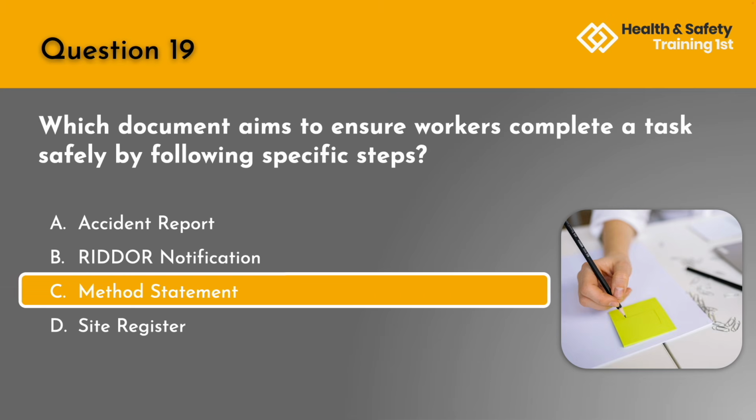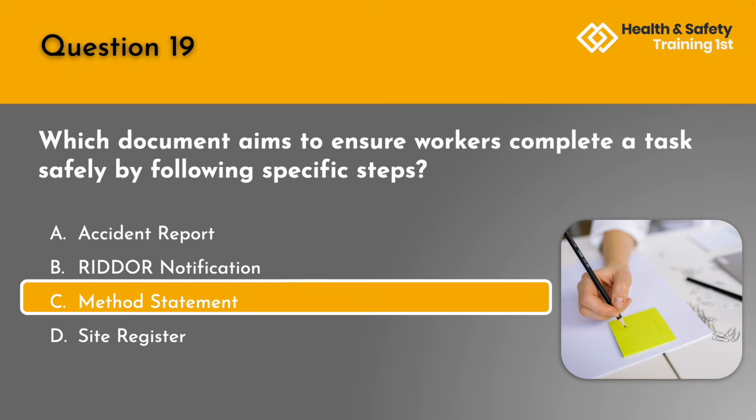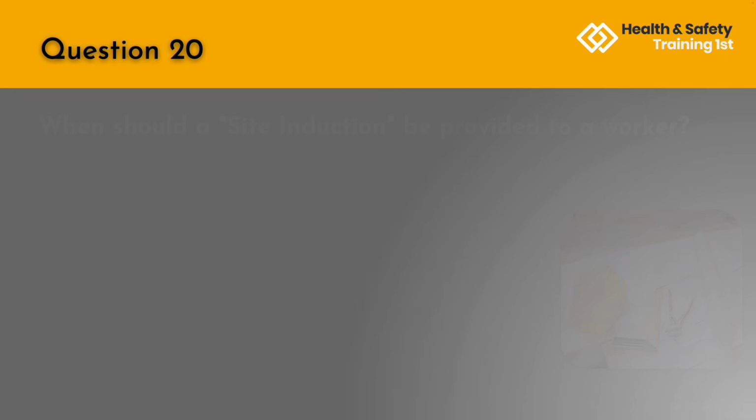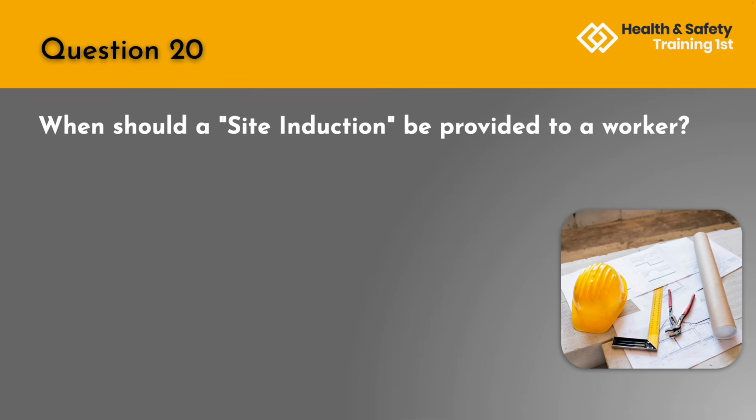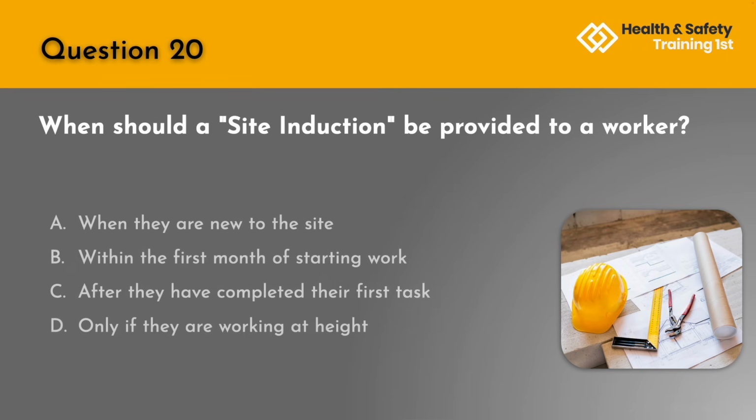The correct answer is C. Method statement. Question 20. When should a site induction be provided to a worker? A. When they are new to the site. B. Within the first month of starting work. C. After they have completed their first task. Or D. Only if they are working at height.